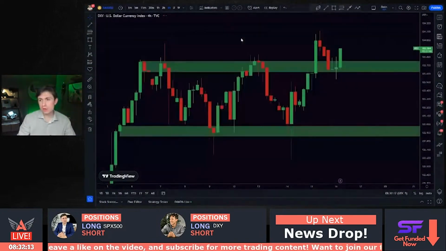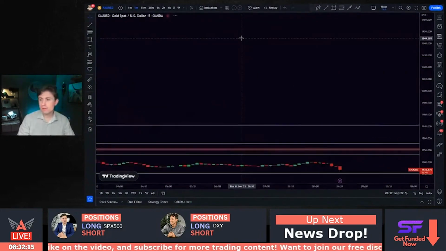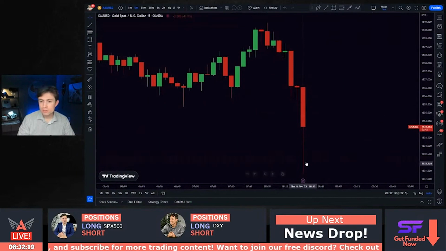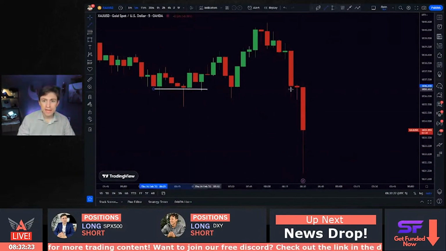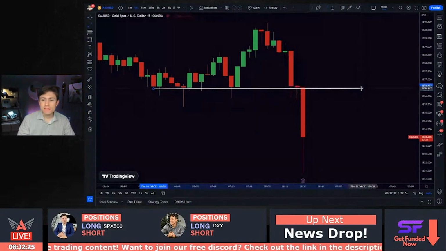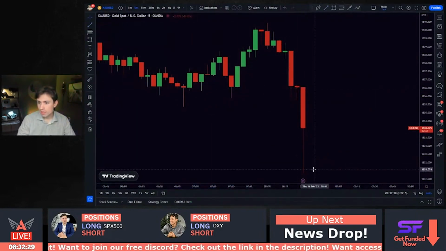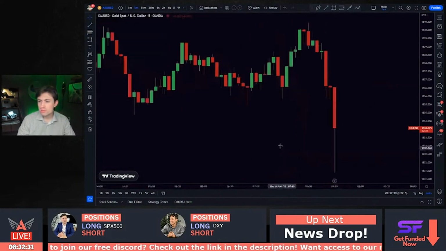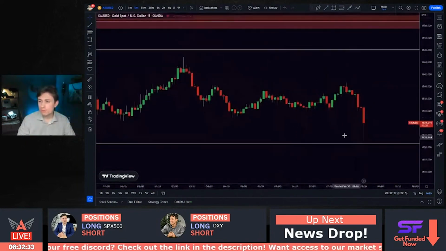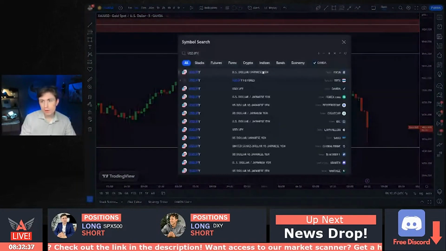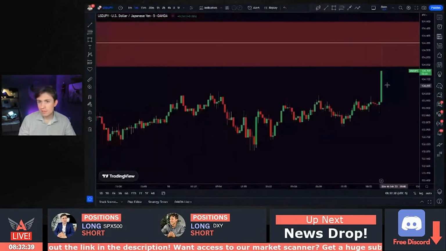Let's go take a look at that gold chart again, on the 5-minute, just to see how much volatility it's producing. You could see a shoot to the downside, the gold market breaking through these lows that we had prior to the event, and now just a complete sell-off, hitting 1830 again, 1831 to be more specific, 1831.5 coming into play here this morning. And USD JPY again breaking back up into that resistance zone.